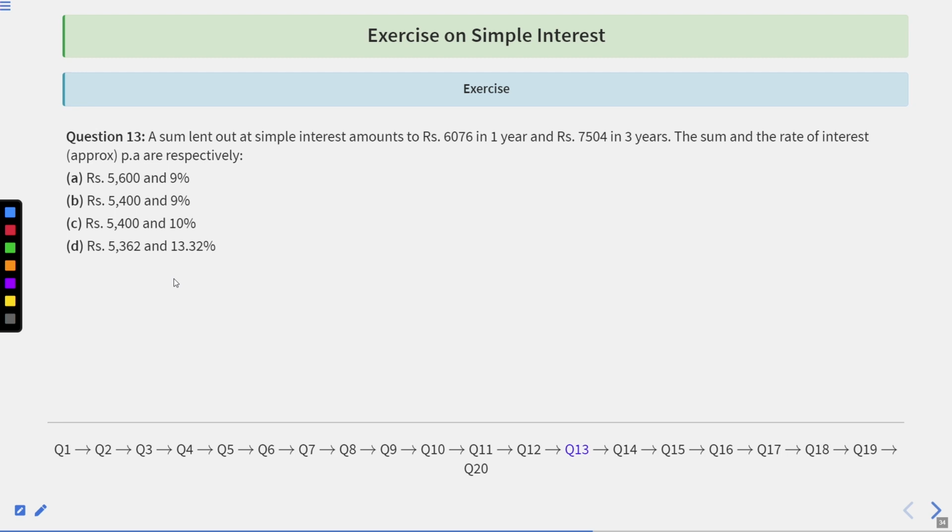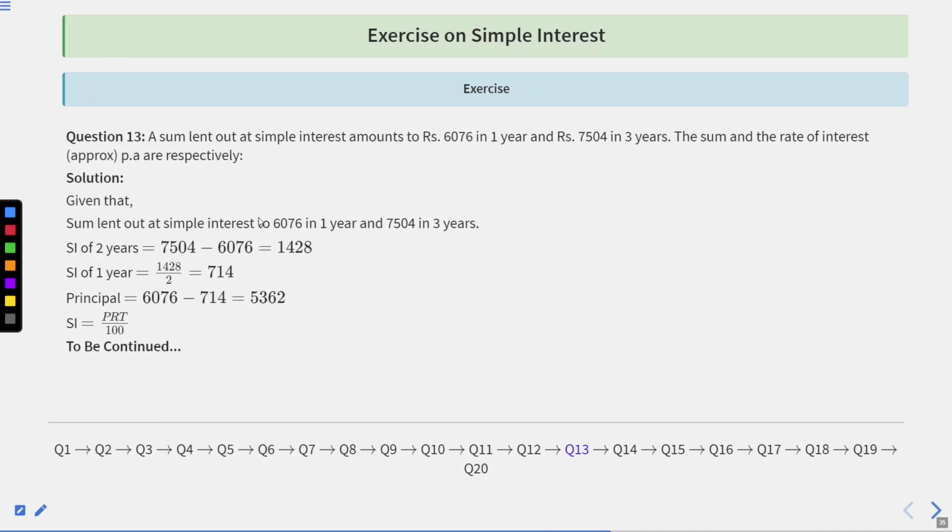Let us now move to question number 13. A sum lent out at a simple interest amounts to rupees 6,076 in 1 year and rupees 7,504 in 3 years. The sum and the rate of interest approximately per annum are respectively.